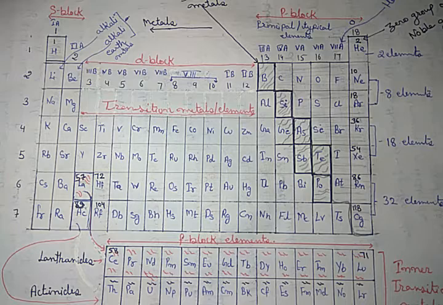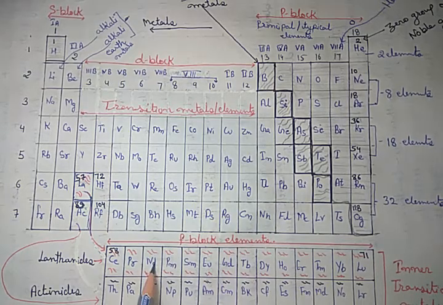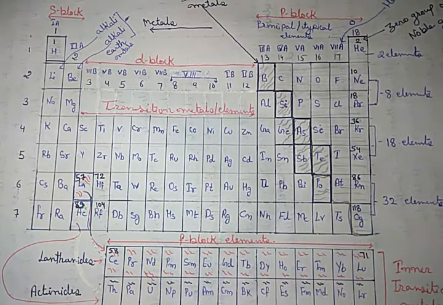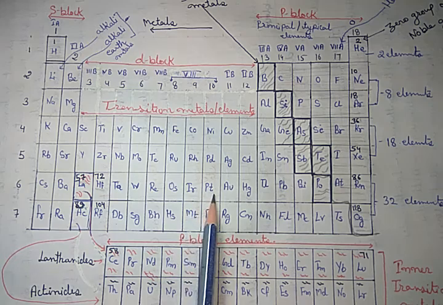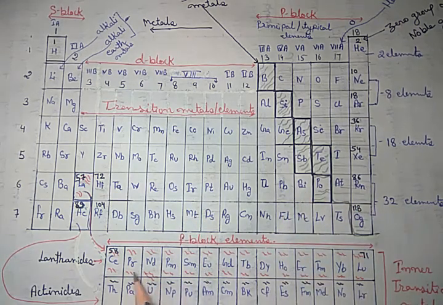So 2 plus 10 is 12, plus 6 is 18, plus 14, that is 32. Got it? So in this way, there are different numbers of elements.